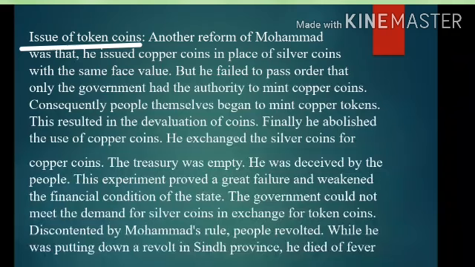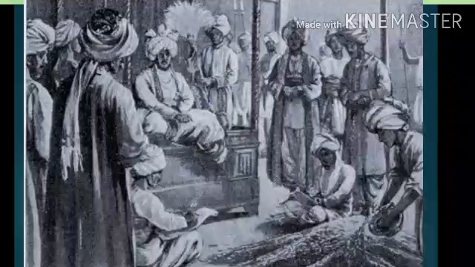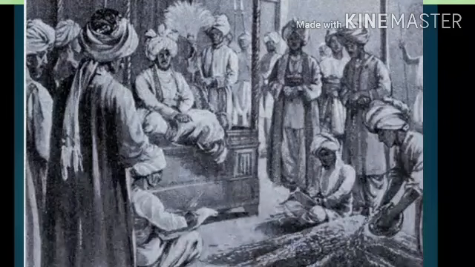So remember, another reform. Muhammad bin Tughlaq went on to make another reform. See what happened: he issued the copper coin in the place of silver coin. He issued the copper coin in the place of silver coins. Okay, and both had the same face values.